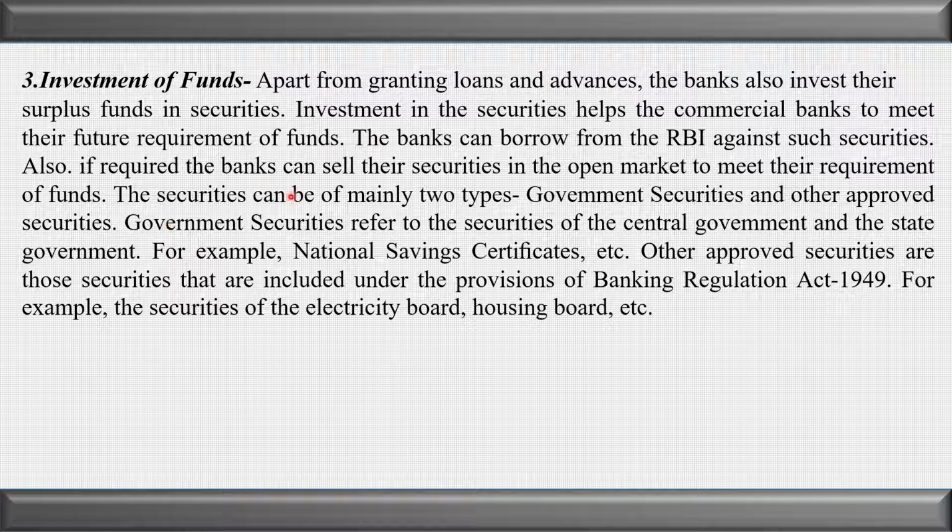The securities in which the bank invests the money are of two types. The bank can invest the money in government securities, and the bank can also invest the money in other approved securities. The question is, what are the government securities in which the bank invests the money? Government securities refer to the securities of the central government and the state government, for example, national savings certificate.